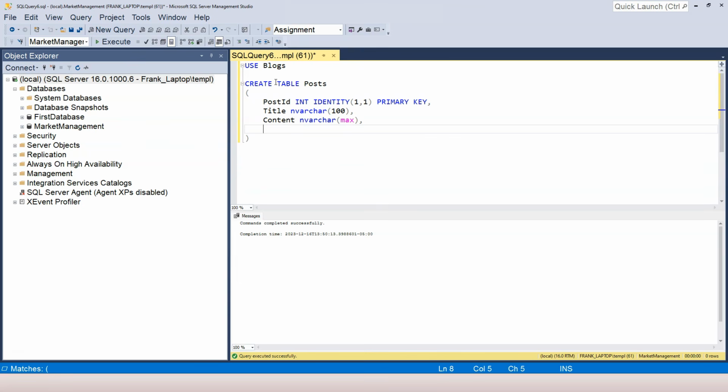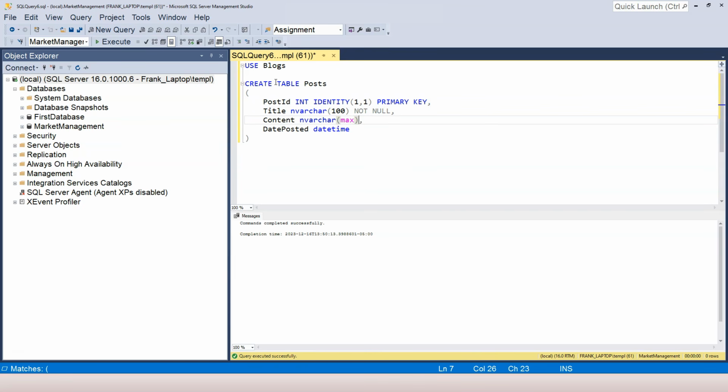Now, perhaps it makes sense to add a date column to specify when this blog is posted, right? So I'm going to say date posted, and I specify the data type as datetime. Now I forgot to specify the column constraint for title. I think a blog post needs to have a title, at least.